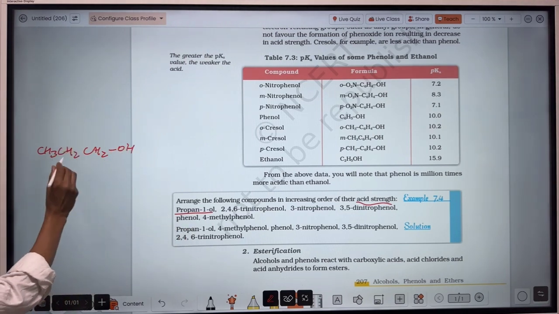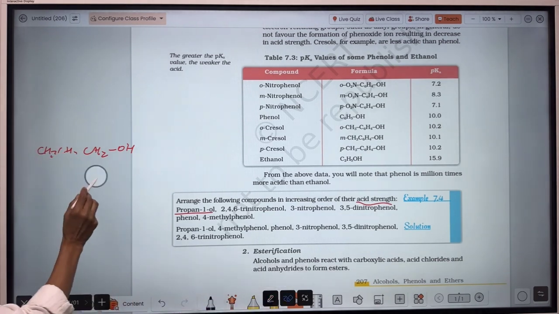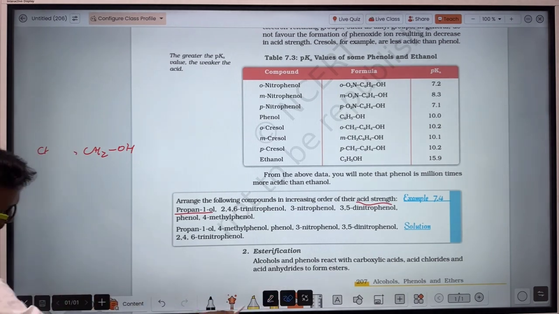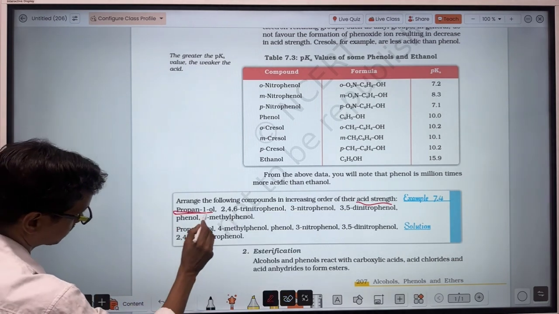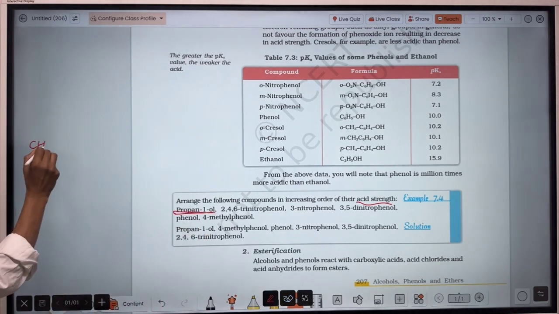As in this one, like propanol, I have drawn it. So I am directly drawing the structure here. You could imagine which compound I have drawn the structure of. So from here I am drawing the structure.